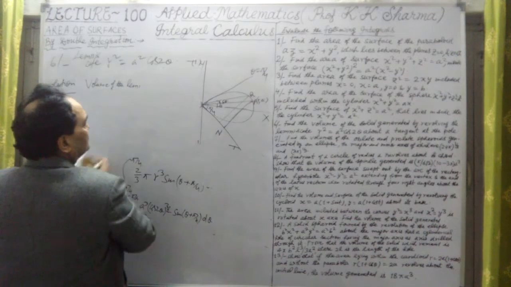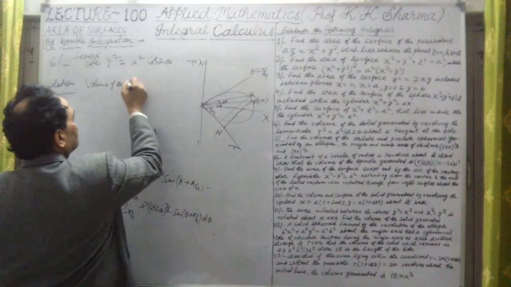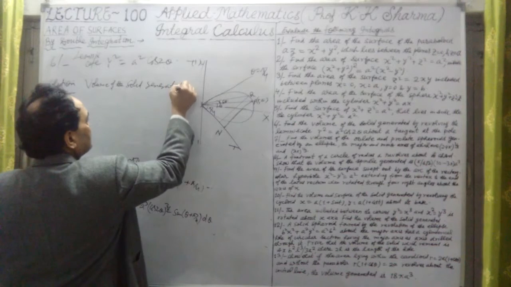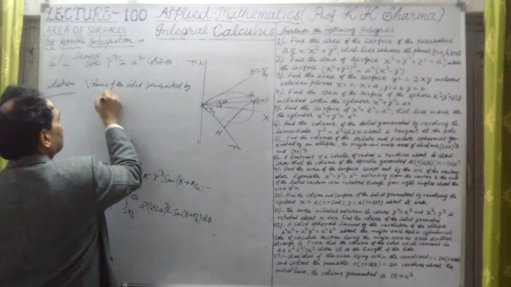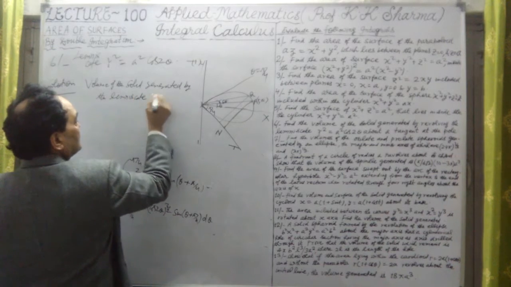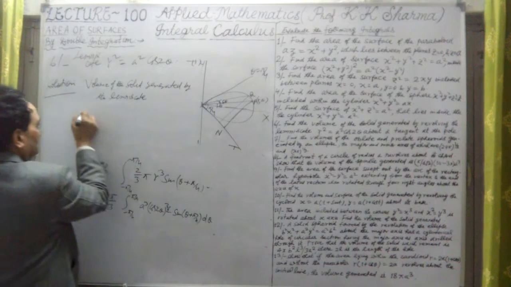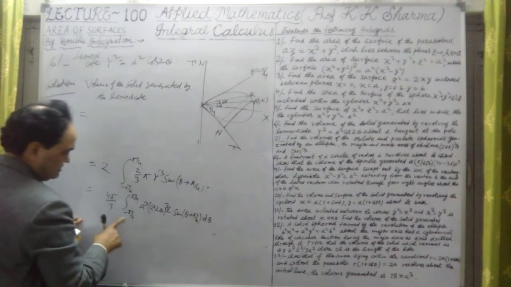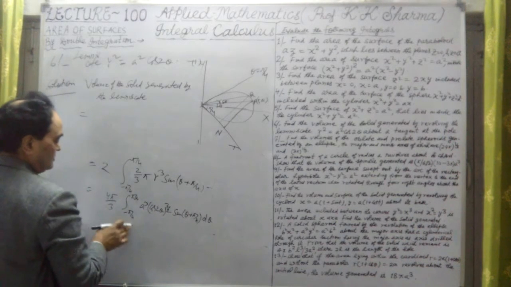Volume of the solid generated by the lemniscate. This is the volume of the solid generated by the lemniscate. This is the lemniscate here. The volume is equal to this value I am writing here. Now again, if I write minus pi by 4 2, let me still write it minus pi by 4 2